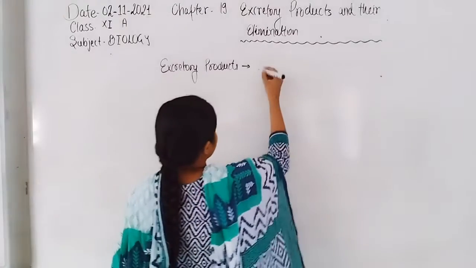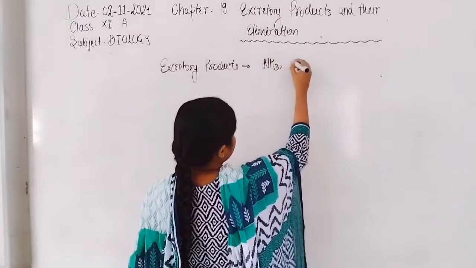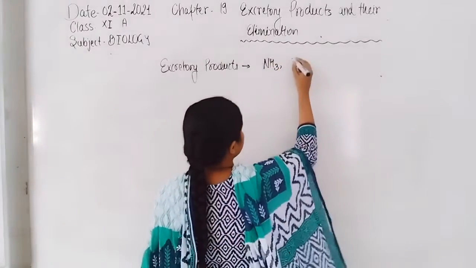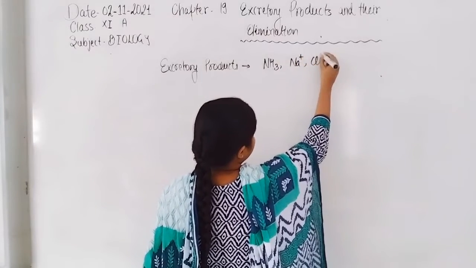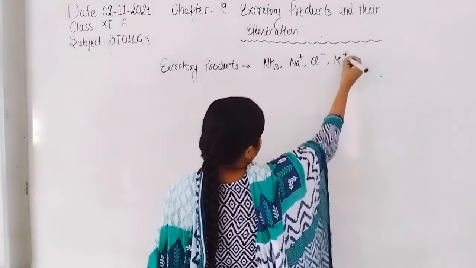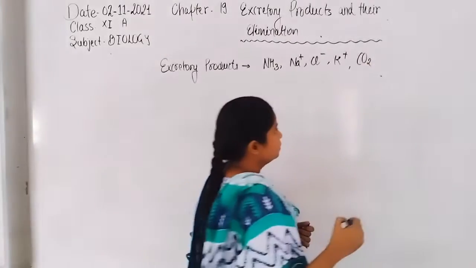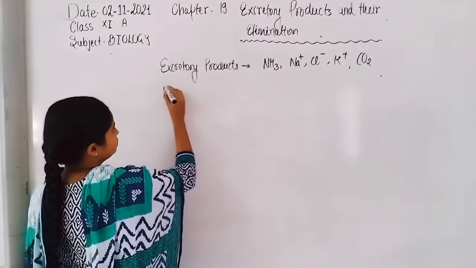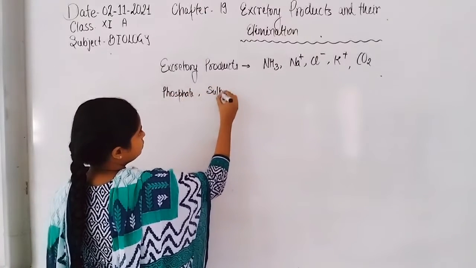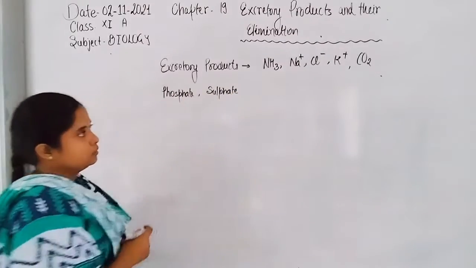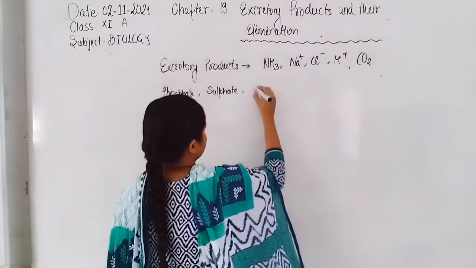Excretory products are ammonia, and sodium ion, chloride ion, potassium ion, carbon dioxide, phosphate, sulfate, and water.